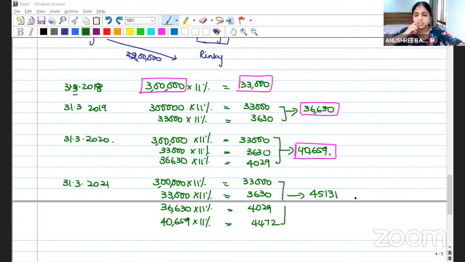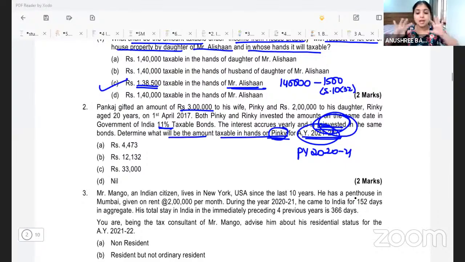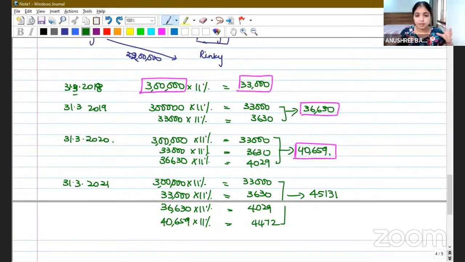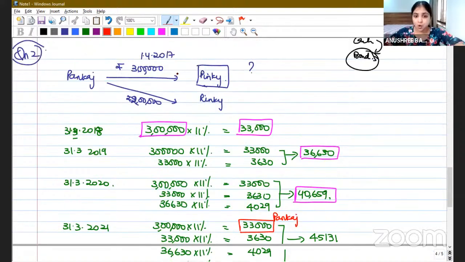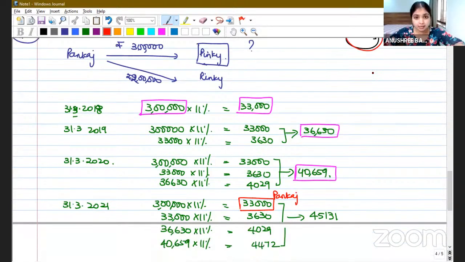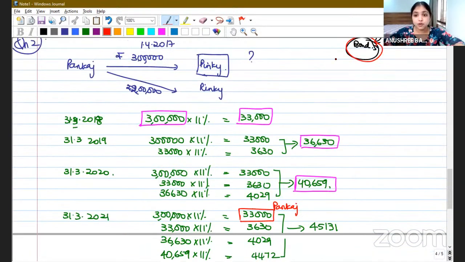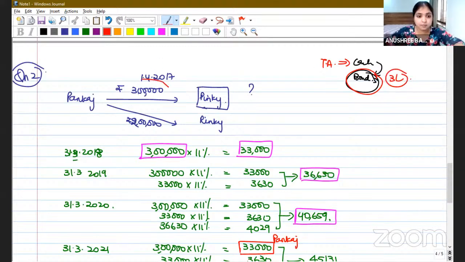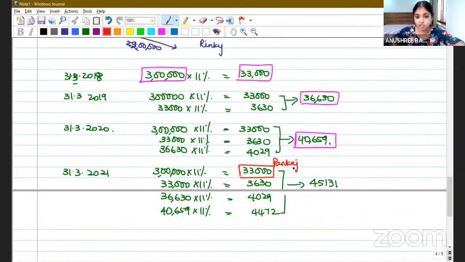45,131. This is what her total interest will be. Now out of this interest, 33,000 will be taxed in the hands of Mr. Pankaj. Why? Because Mr. Pankaj gave cash to Pinky for no consideration or for inadequate consideration. So the transferred asset was cash. This cash changed form into bonds. Any income which is earned from the 3 lakh rupees bonds, whatever money she earns, that will be taxed in the hands of Pankaj.